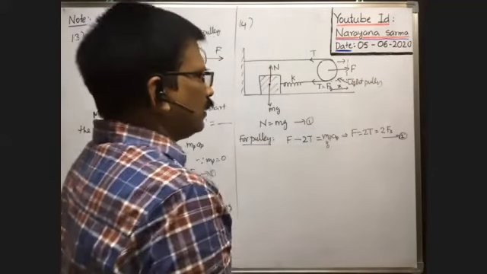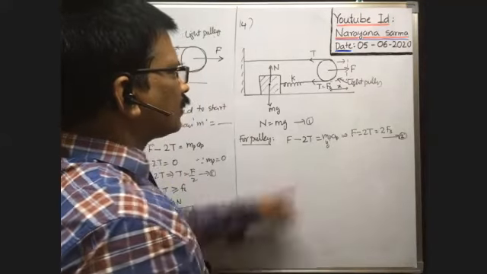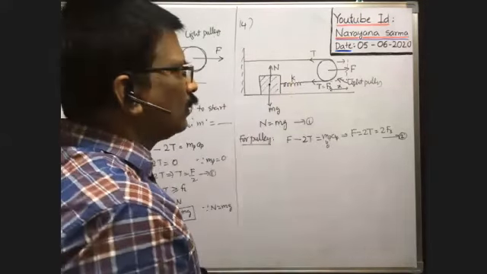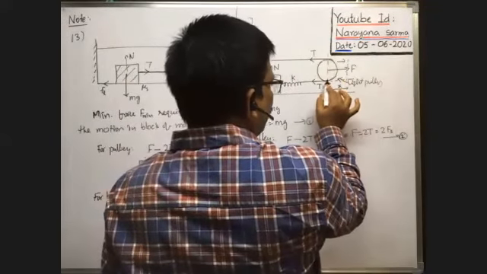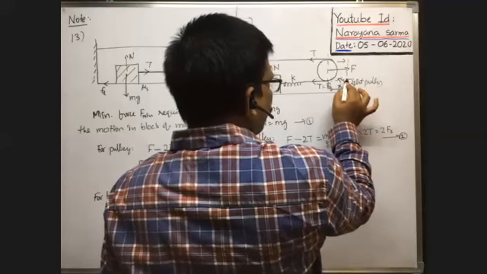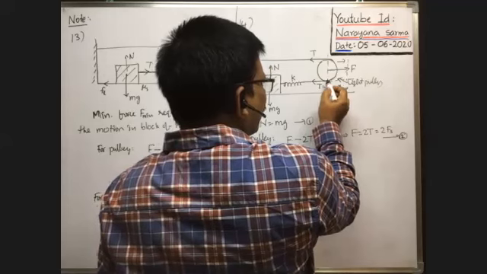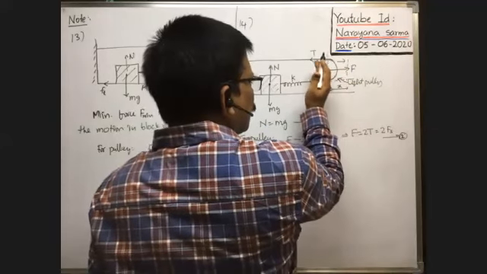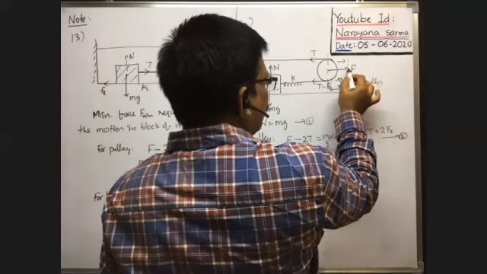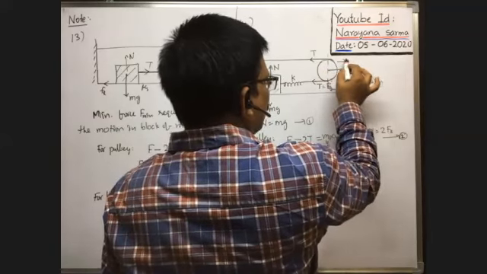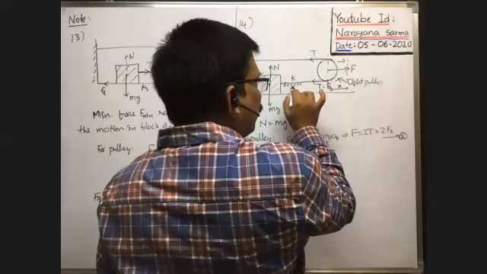Here at the same time the spring extends. Actually the length of the string is up to this only. Whenever the pulley displaces through a distance x, it means this length of the string would increase, but there is no chance for the string to increase, so the spring will extend.